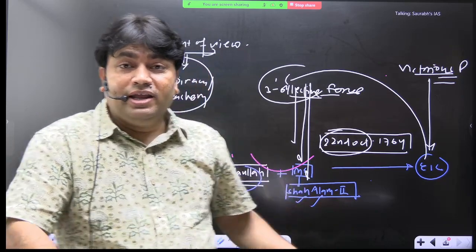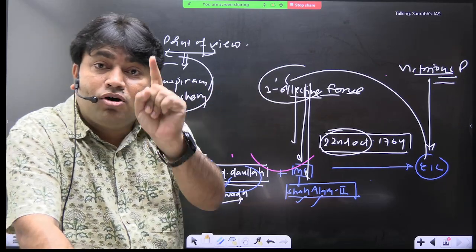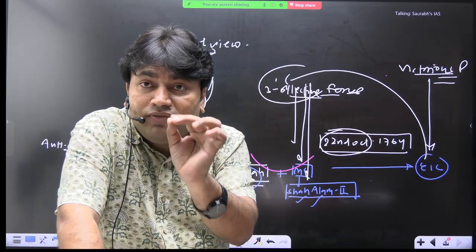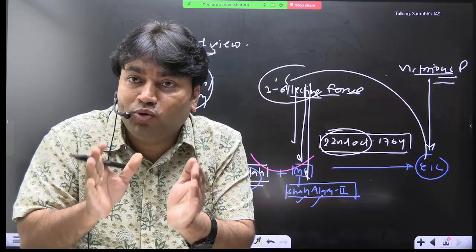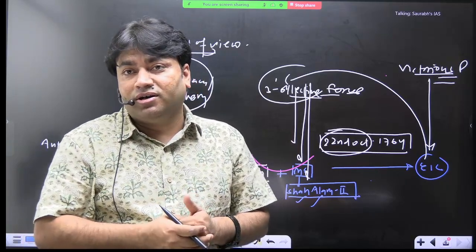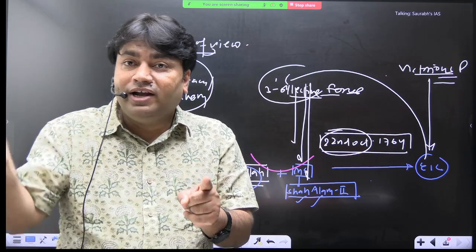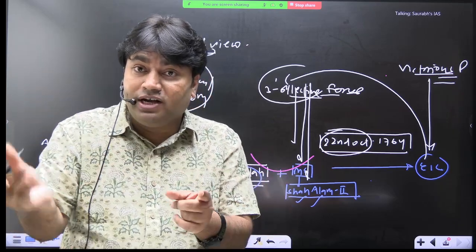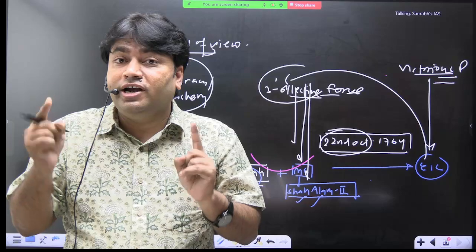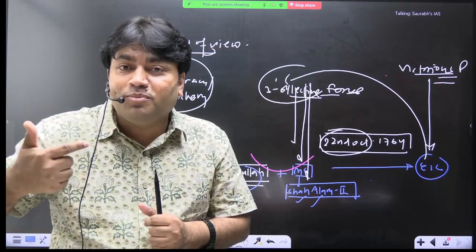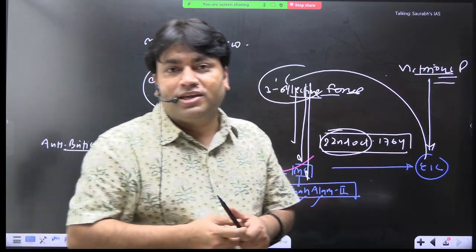But this victory in the Battle of Buxar, where the East India Company also defeated the Mughal emperor, will expose the weakness of the central authority. मुगल एम्परर को डिफीट करने के मायने बहुत हैं. This will expose the weakness of the central authority. The Nawab of Bengal was one of the most important provinces, and they defeated the Nawab of Bengal. Awadh was a powerful state, and they defeated the ruler of Awadh. Collective forces were defeated, and now this will give a message to the Indian people about who is going to fill the political vacuum in India. The East India Company is going to fill this political vacuum in India.